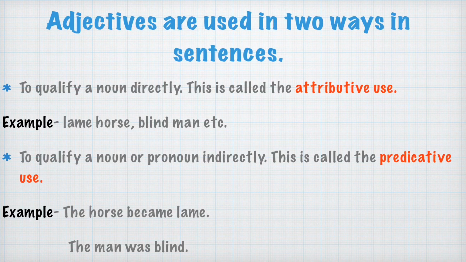Because we all know that the predicate starts with a verb in a sentence. So here this adjective lame is being used in a predicative case. The second example we can say, the man was blind. The man is the noun here and blind is the adjective for him, but the verb was is there in between. उन दोनों के बीच में was आ गया है, इसलिए indirectly man को qualify कर रहा है blind adjective. So this is again the predicative use of an adjective.